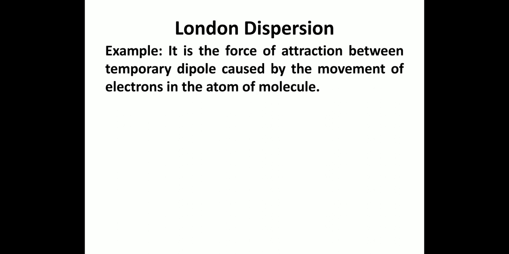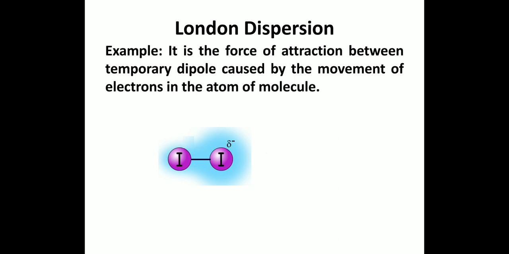It is the force of attraction between the temporary dipole caused by the movement of electrons in the atoms of molecules. In some molecules, the electronegativity may not be very strong, but their electrons continuously move about, and sometimes they may move toward one side of the molecule, and they will create a positive and a negative side, but this charge is for some time, and we say that this is the temporary charge.